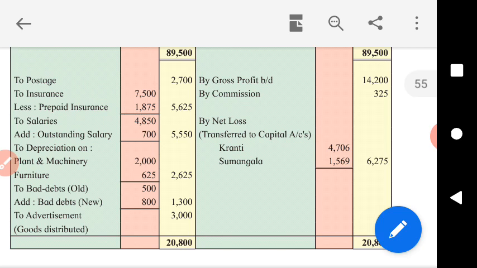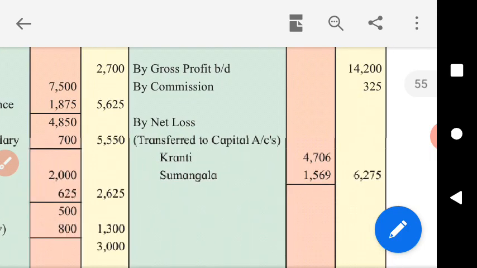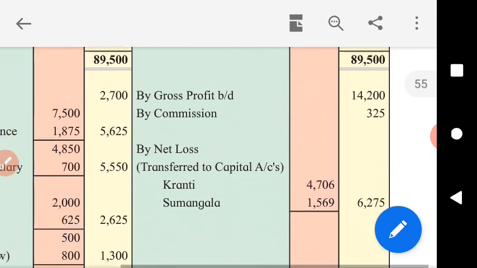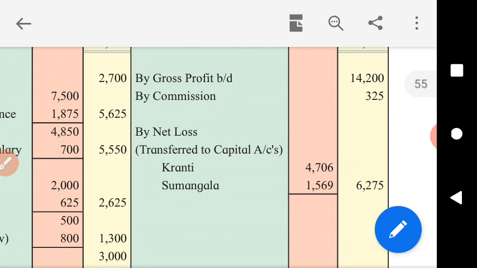As net profit gets added to the capital, obviously net loss will be deducted from capital. The journal entry will be, as profit and loss account is getting credited, means this entry is being recorded on credit side of profit and loss account, obviously capital account is getting debited. Kranti's capital account debit, Sumangala's capital account debit to profit and loss account. Profit and loss account credit by Kranti's capital account, by Sumangala's capital account.